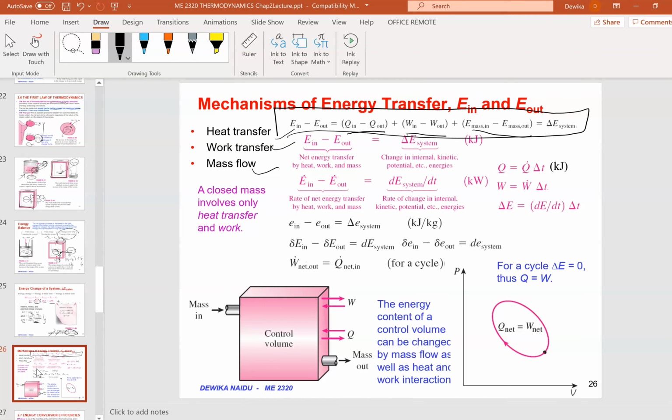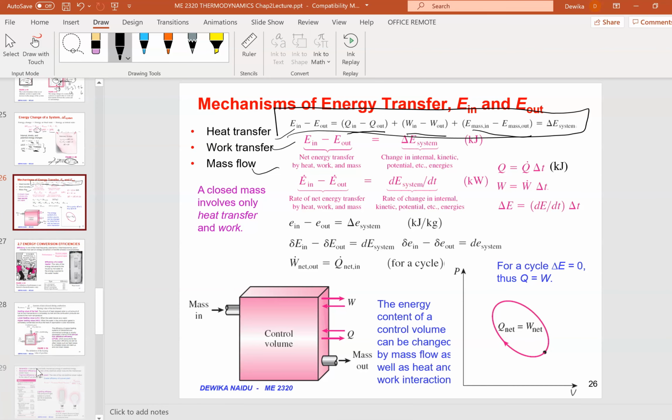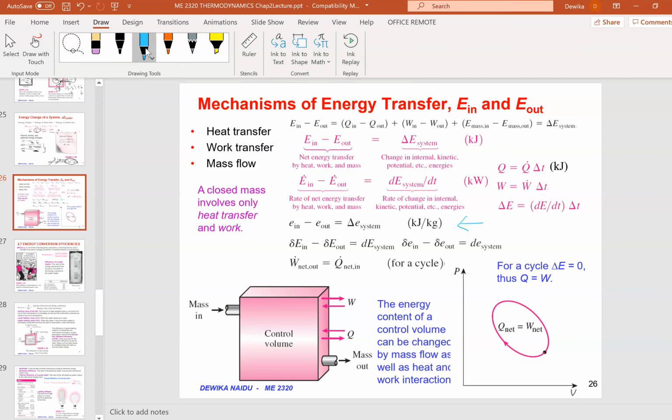Of course the formula can be simplified based on your case or your situation. You have to analyze the question. It's not the same at all times. If they mention that it's adiabatic, then automatically this component becomes 0. And if there's no work done, then of course this component becomes 0. So you have to read. This is the main formula, but it's very subjective to the question itself. So now all this list down here is to show that it is in a specific form.